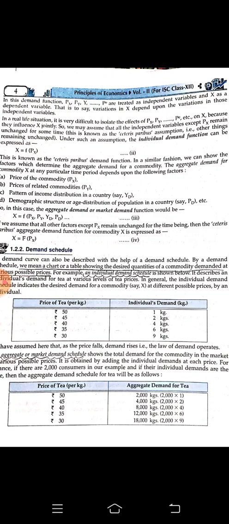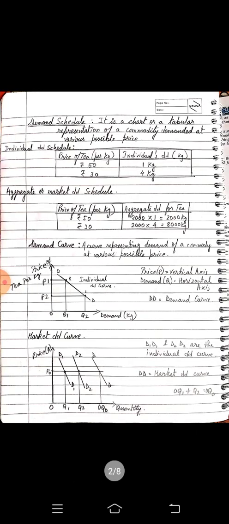You can see in the picture they are showing us it is a tabular representation. It is written in a table format. And there also we are having two formats. You can see individual demand schedule, and below that I have written aggregate or market demand schedule.